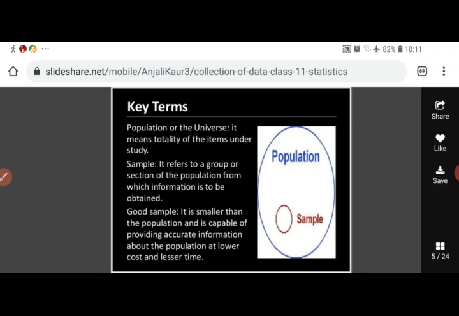Next is good sample. Good sample is always smaller than the population and is capable of providing accurate information. If a sample is not able to provide us accurate information about the population, then that sample is not a good sample. A good sample must be less costly, it should take less time, and moreover it should be able to provide accurate information about the population. Only then that sample is called a good sample.